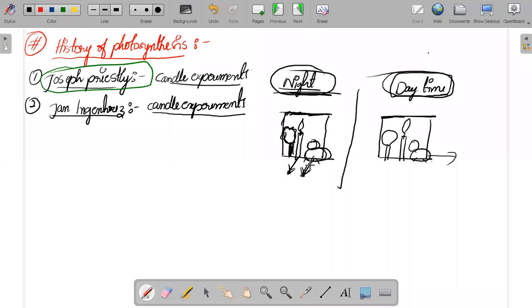Very simple, very easy answer. The mouse is going to die. The candle is going to turn off. Why? Because during the night time, the plant will not produce any oxygen. It will not consume any carbon dioxide.